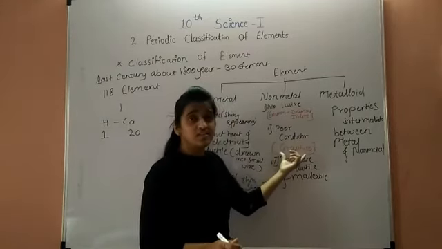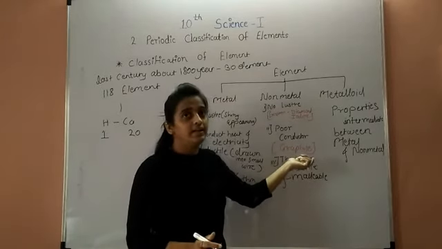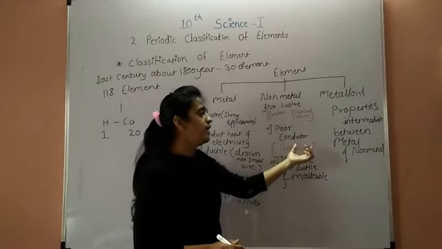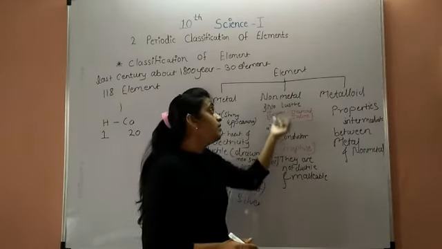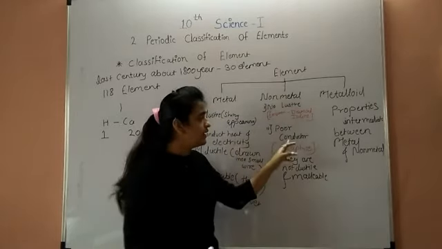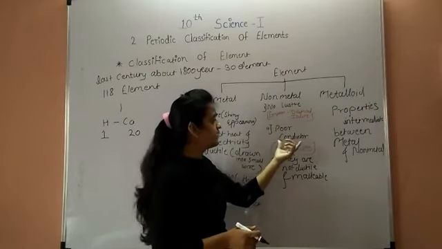But the exceptional case is graphite. Graphite is a non-metal, yet it can conduct heat and electricity. But the second property of non-metals is that they are poor conductors, which means they do not conduct heat and electricity.